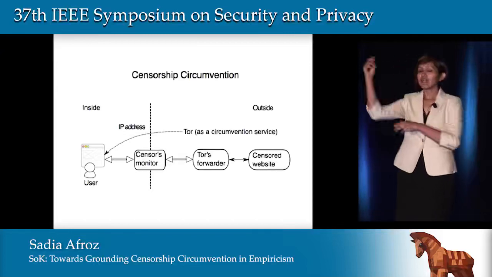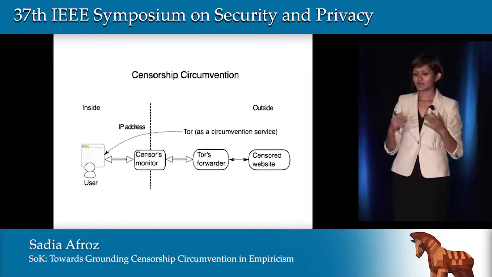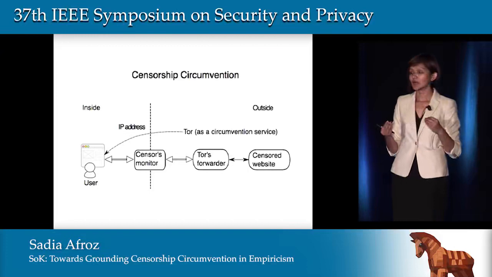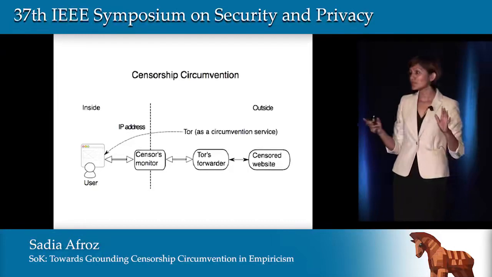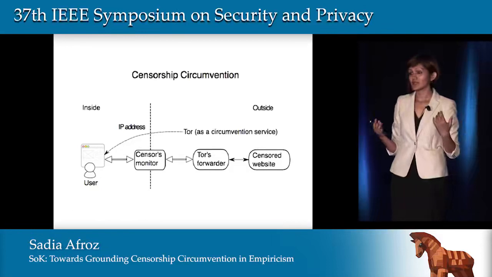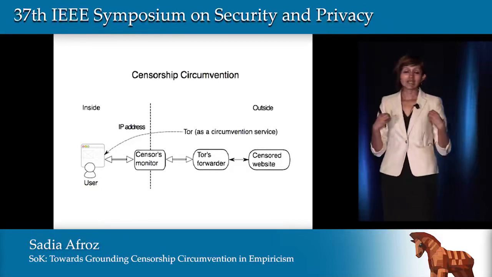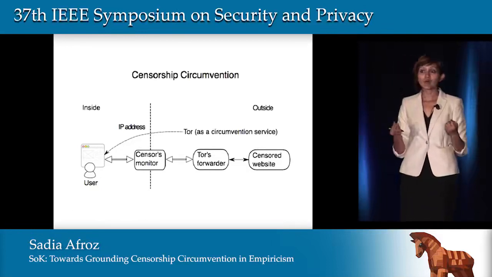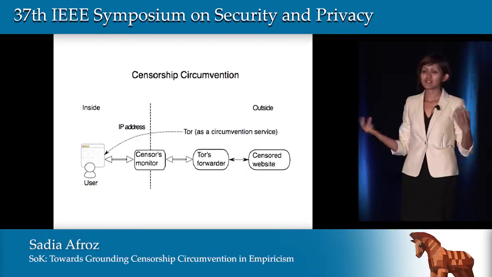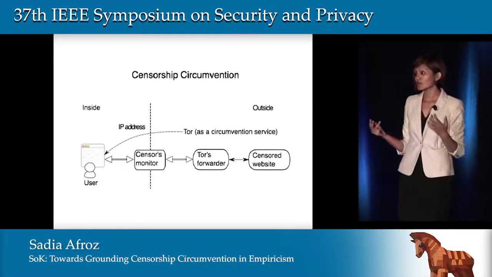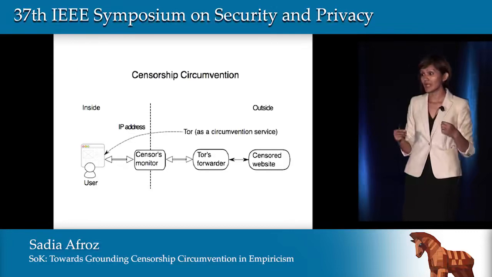So we look at censorship circumvention in the real world. Let me give you an example of the censorship scenario we consider. Suppose you have a user in some censored country, for example China, who wants to access a website that is censored in that country. For example, a Chinese user wants to go to a Wikipedia page that is blocked in China.